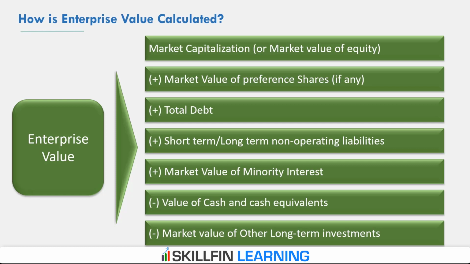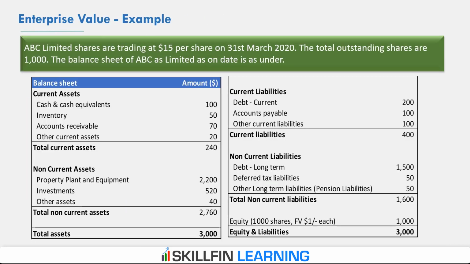Let us look at an example. ABC Limited shares are trading at $15 per share on 31st March 2020. The total number of outstanding shares is 1,000 and the balance sheet of the company is given. The company's balance sheet includes cash and cash equivalent of 100, inventory, accounts receivable, other current assets, and on the asset side we have property, plant and equipment, investments, and other long-term assets.